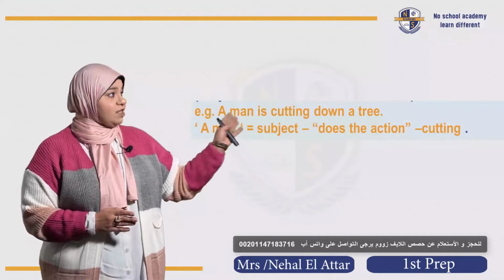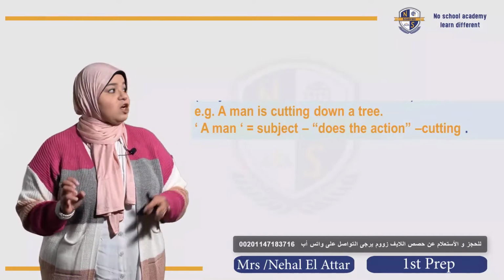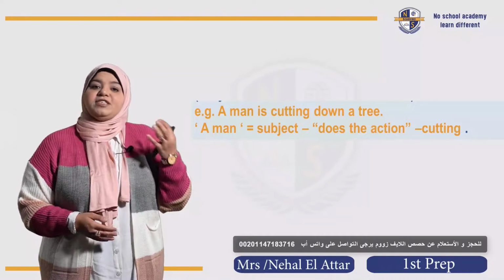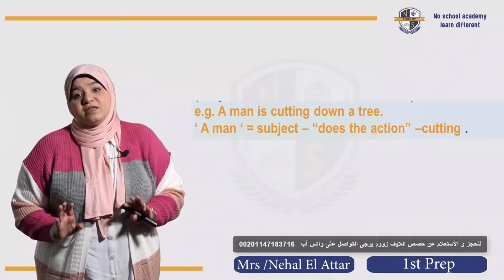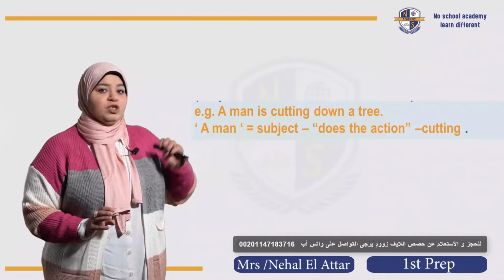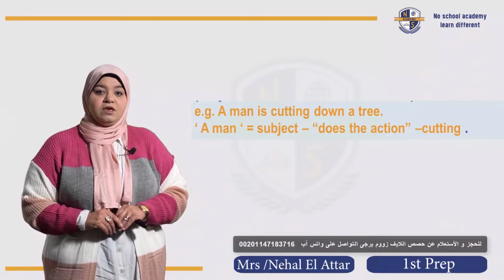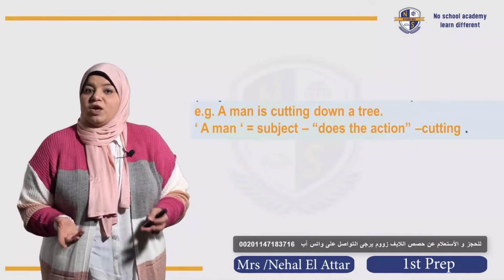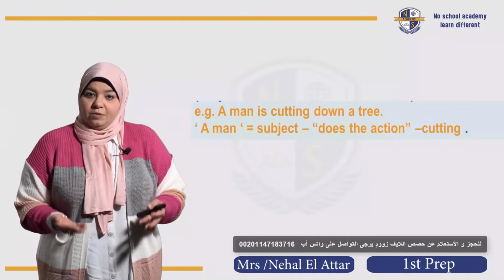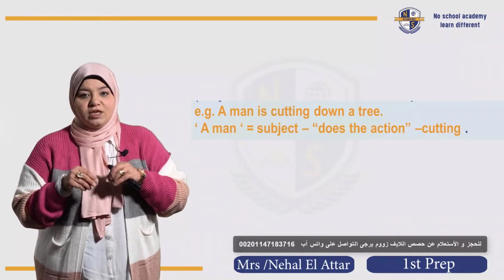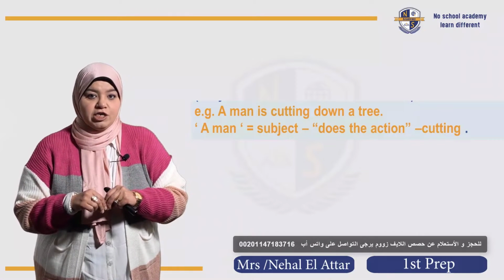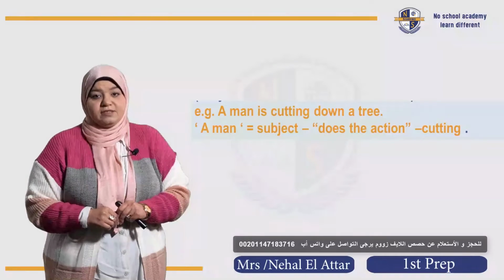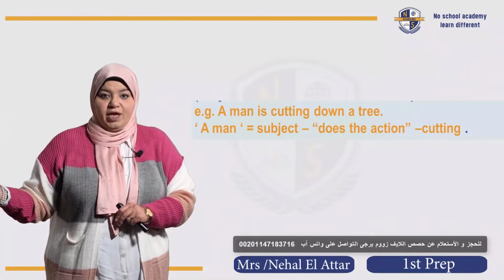For example, as you can see on the screen, a man is cutting down a tree, as written on the screen in front of you. So who is here the doer of the action? Of course, the man. So we call the man the subject of the sentence. Great, super students. Where is the action here? The action here is cutting the tree. So what do we call it in the grammatical language, or simply in other words, what is the building block here? Yeah, great. It's going to be the verb building block, cutting the tree. The tree here is an object, by the way, okay?